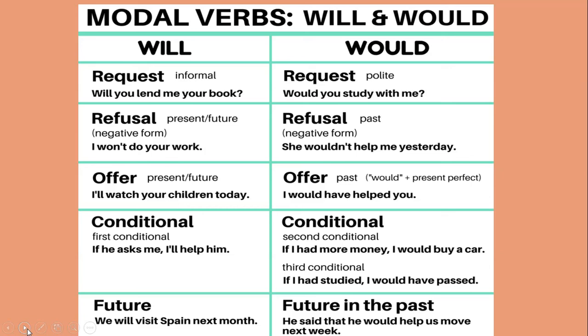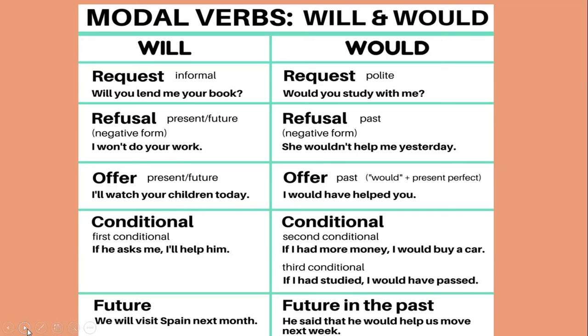Next is offer. You can see would plus present perfect. Again would shows the past tense. Very good. So here we are using would plus present perfect. Has, have plus third form of verb. I would have helped you.